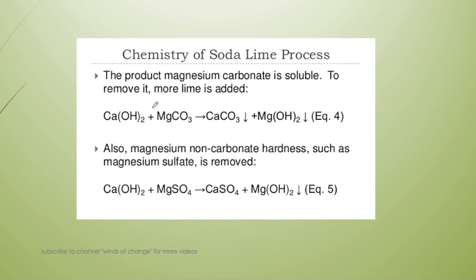You can watch here, the product magnesium carbonate is soluble. To remove it, more lime is added. You can see here the chemistry of the lime soda process: Ca(OH)2 reacts with MgCO3, then CaCO3 precipitate and Mg(OH)2 precipitate is formed, and magnesium non-carbonate hardness such as magnesium sulfate is formed. This will be removed as Ca(OH)2 plus MgSO4 gives CaSO4 plus Mg(OH)2. This is also formed in precipitate form.